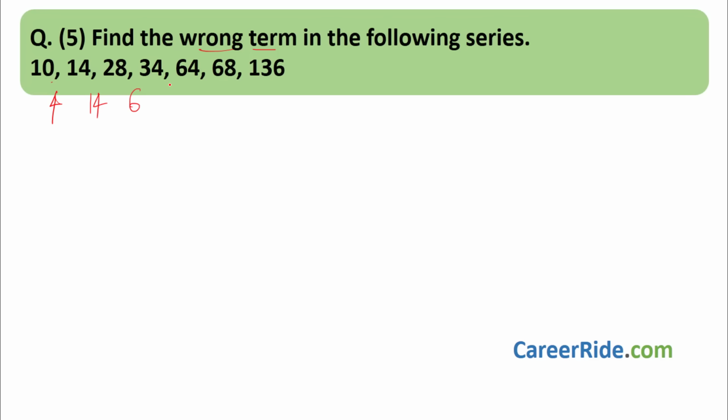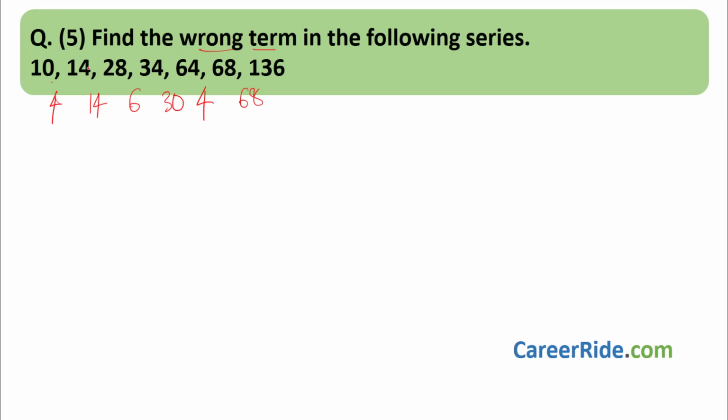34 and 64, difference is what? What is the difference over here? 30. 64 and 68, difference is 4. 68 and 136, difference is 68. So now over here, if you see, 2 times we get a difference of 4. Over here only there is a difference of 6. We have to find the wrong term in the series.